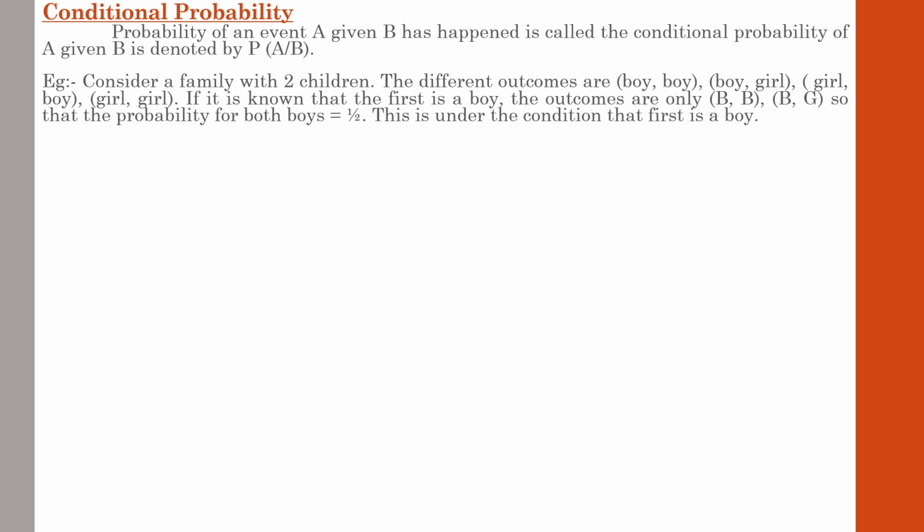So before we go into the condition, as per the method which we have learned previously, here the details are given: 2 children. These are the events that can occur: boy and boy, first boy second girl, girl and boy, girl and girl. So what is the probability that the first is a boy? So see, how many are there where the first is a boy?